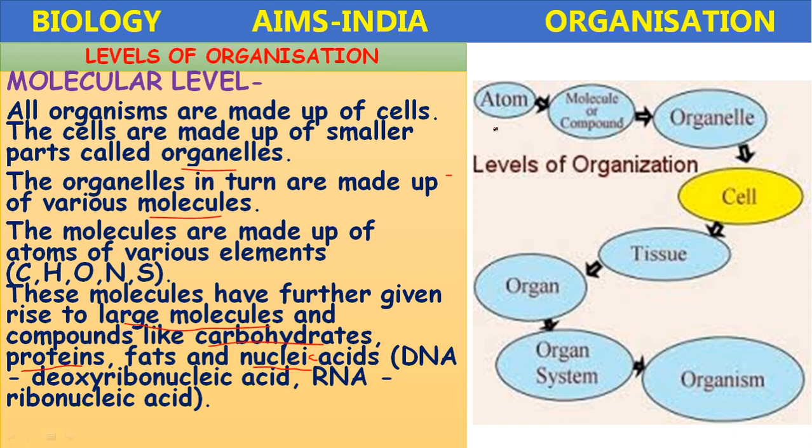So like this, the organization at the molecular level, if you see, atoms combine to form the molecules or compounds. These molecules combine to form the macromolecules. They combine to form the organelles. Organelles means the smaller parts present inside the cell. These several organelles combine to form the cells, okay. Then above that, the next level, let us proceed.